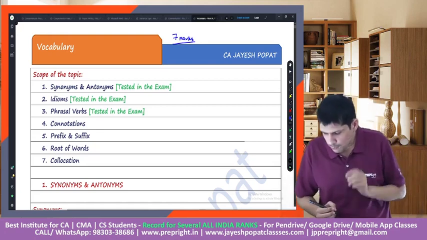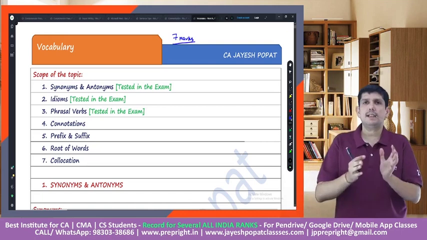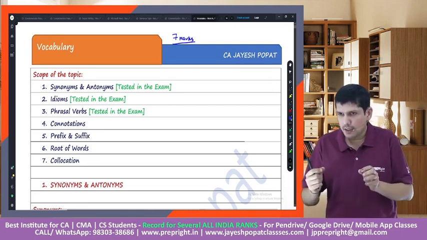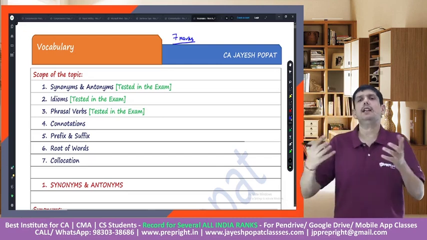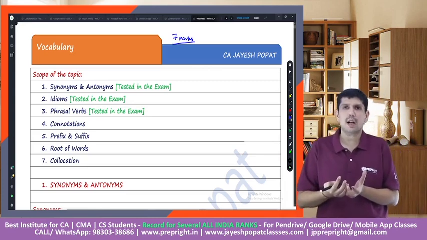Now we'll talk about the portions which are covered in this topic. मतलब what portions can be tested in the exam is this particular topic का contents क्या है. Because when we talk about the word vocabulary, it normally means a variety of words, right? A huge variety of words is normally known as a vocabulary.